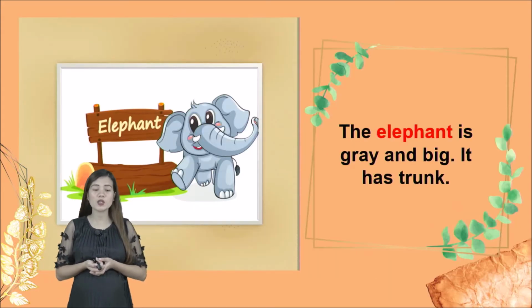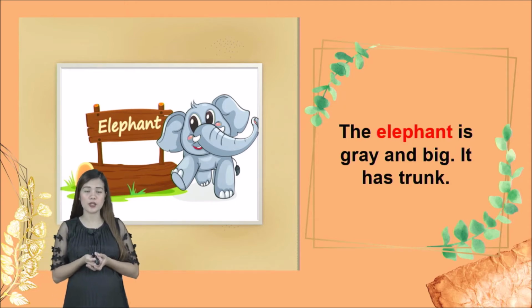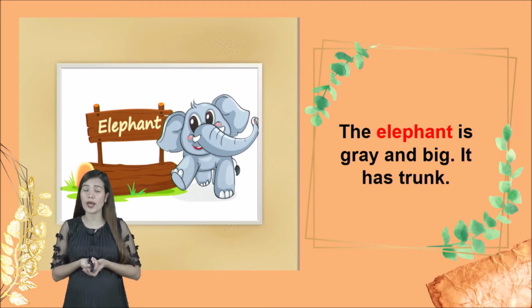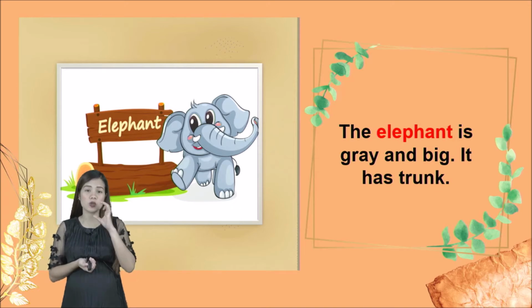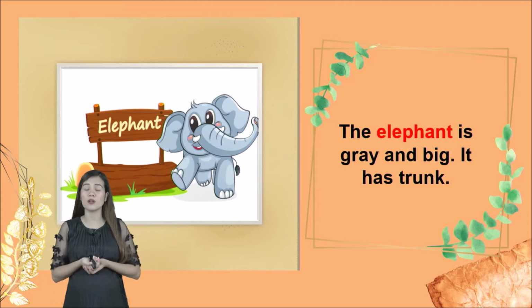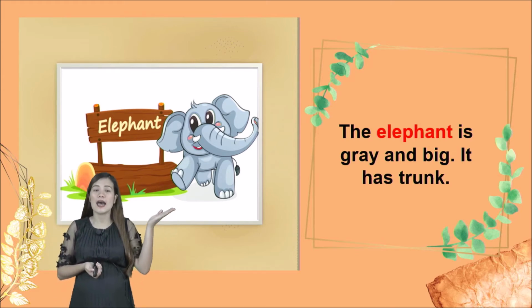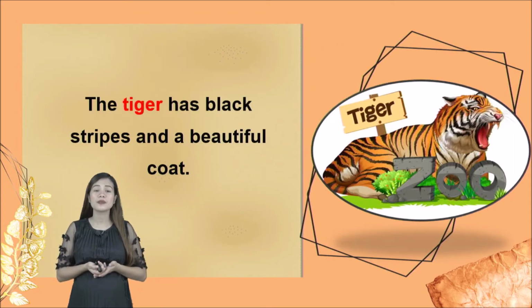The next one we have, elephant. Can you please repeat, kids? Elephant. The elephant is gray and big. It has a trunk. The trunk is the nose of the elephant. Remember, the color of the elephant is gray and it is big. We call it elephant.